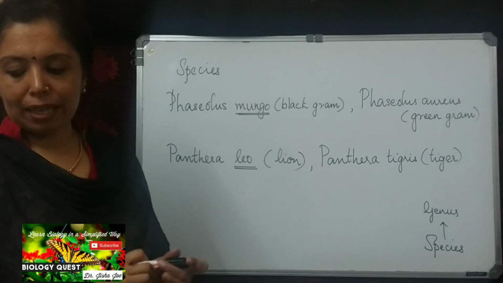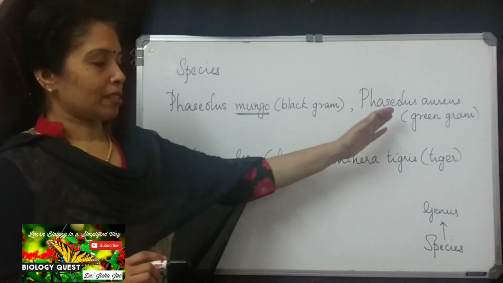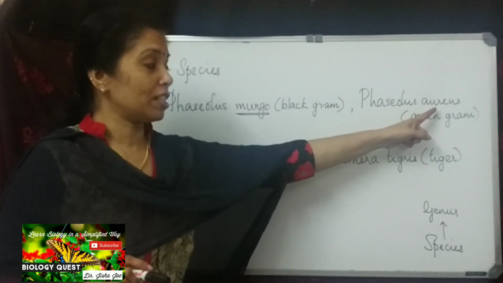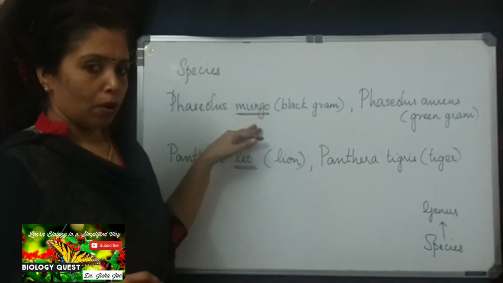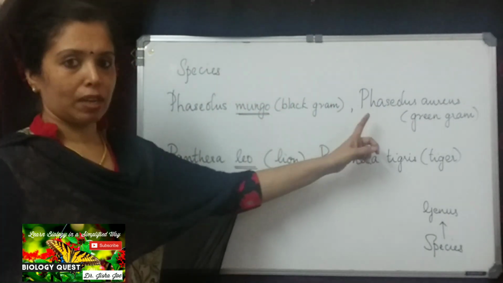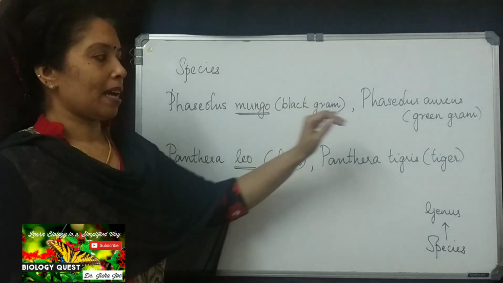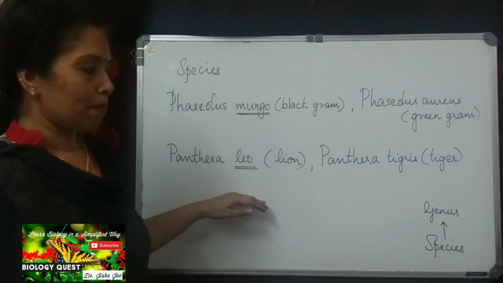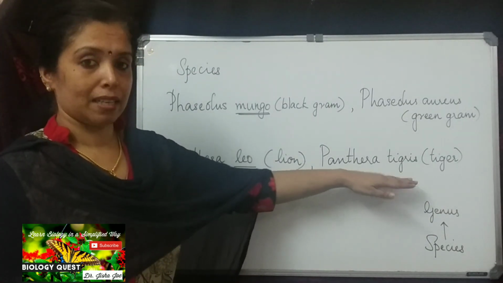Okay, so if you look at the two examples, you can see Phaseolus mungo and Phaseolus aureus, they are different species. Green gram comes under the species aureus. Black gram comes under the species mungo. But they both have the same genus, which is Phaseolus. Similarly, lion is Panthera leo, tiger is Panthera tigris.